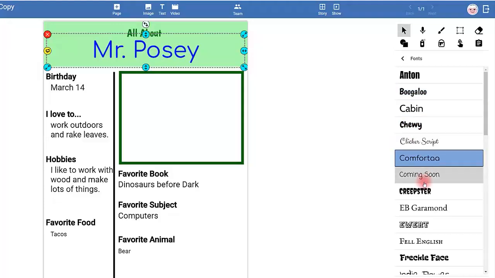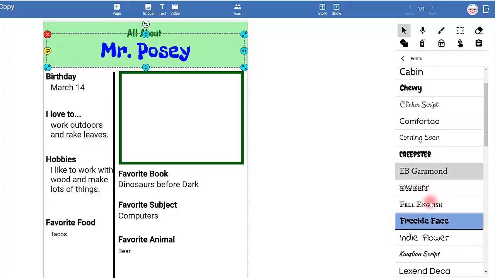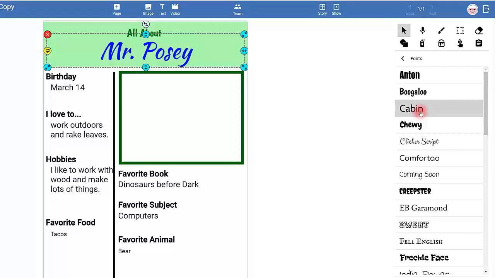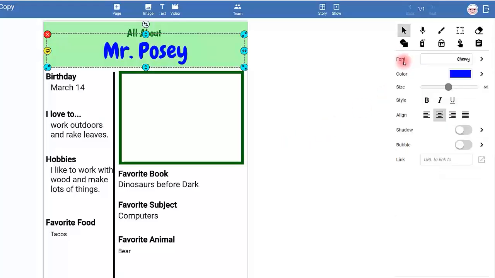As you can see here, as I click through, there are lots of different ways to make your words look. These are called fonts. I think I like this one up here called Cabin or Chewy. Yeah, I think I like Chewy. I'm going to leave it right there. I am then going to go to the arrow and go back.